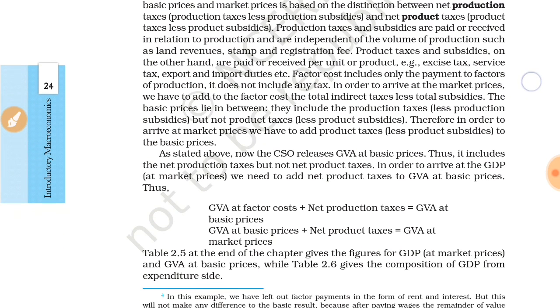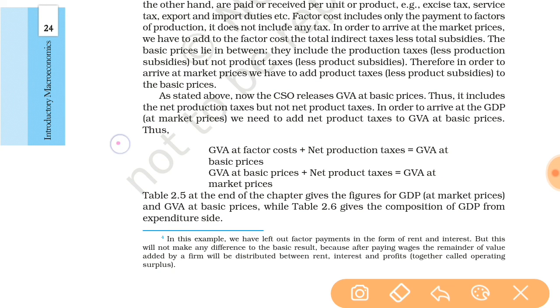After that, see the important point: GDP at factor cost and GVA at basic prices. GDP at factor cost plus net production taxes equals GVA at basic prices. We have already discussed what the basic price is: the amount receivable by the producer from the purchaser minus any tax payable plus any subsidy receivable. And if we take GVA at basic price and add net product taxes, we get GVA at market price.